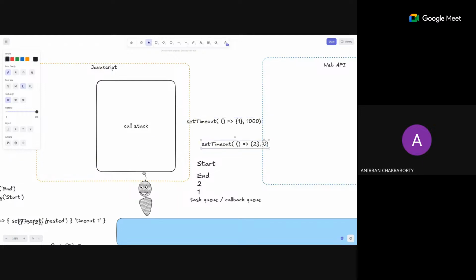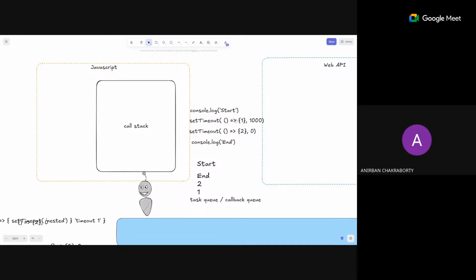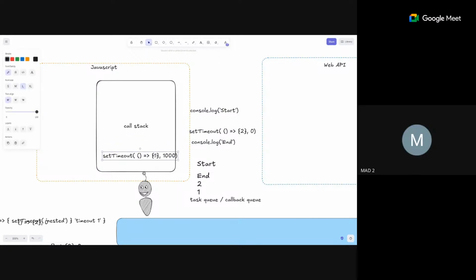So first, the set timeout one would be taken out and would go to the web API? Yes. First, this is the main thread from top to bottom. I got about the console start and end. Okay, got that. Yes. So this will be moved to the call stack first.